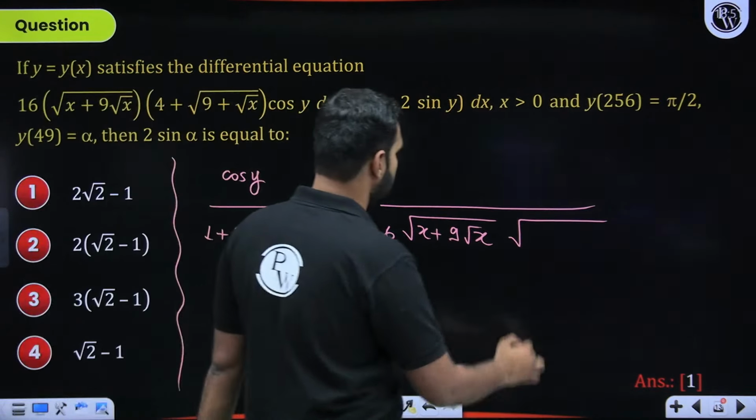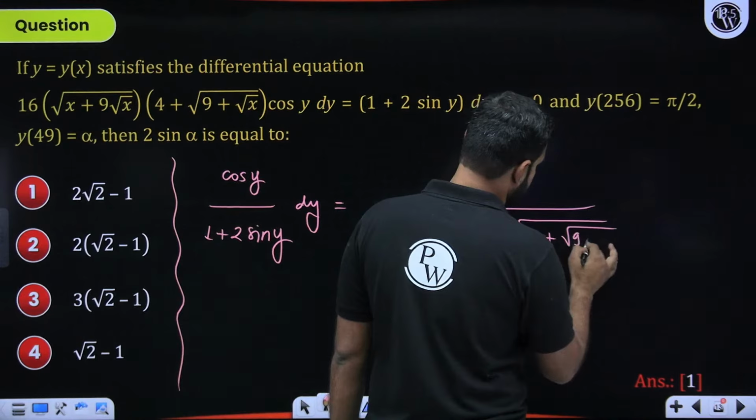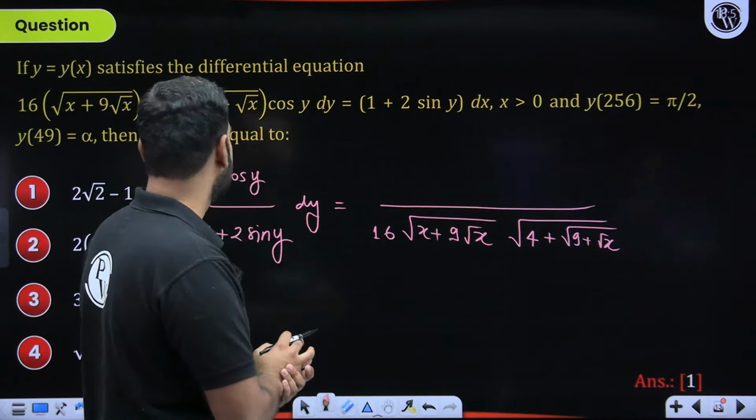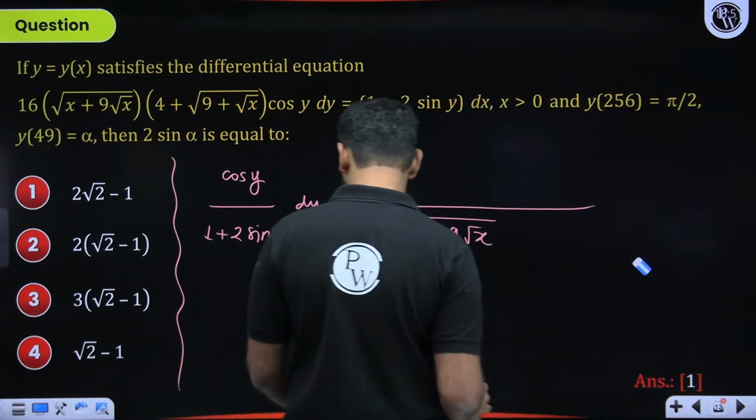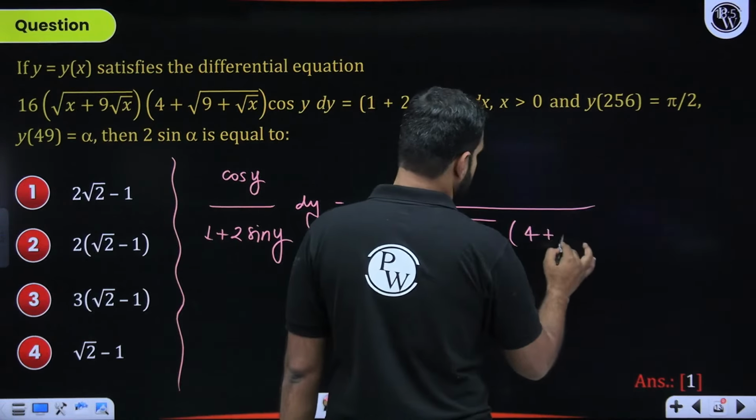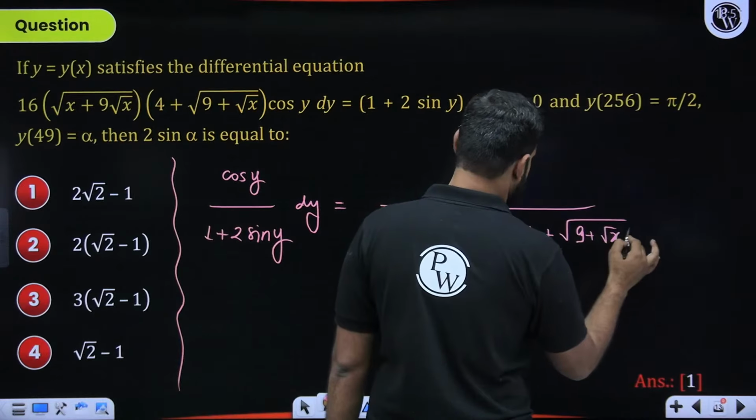4 plus under root over 9 plus root x. Let me just check it. Under root. No, there was no under root sign here. Yes, I have mistakenly used one more under root sign. So let me remove this part here. It is basically 4 plus under root over 9 plus root x. So that's the expression, right?